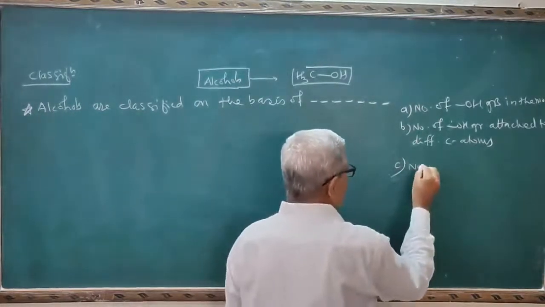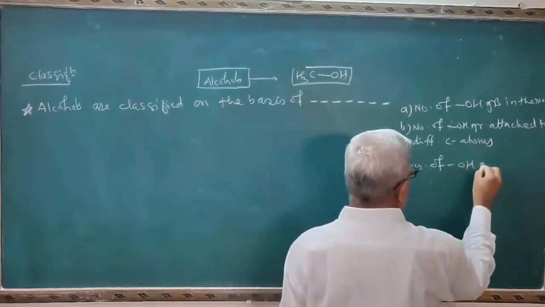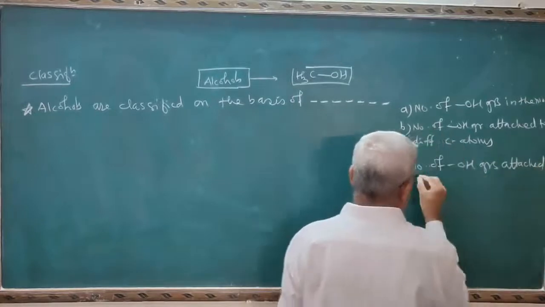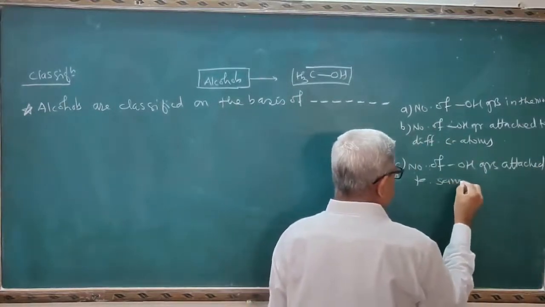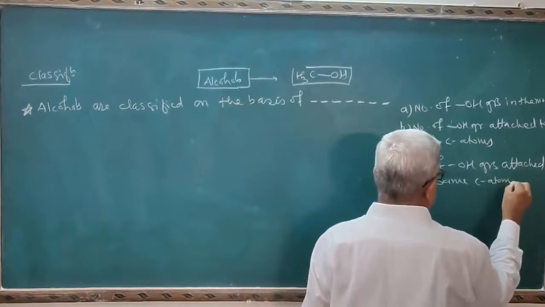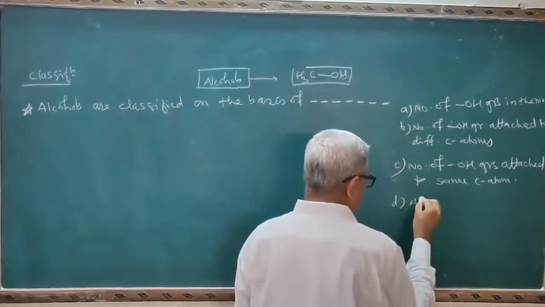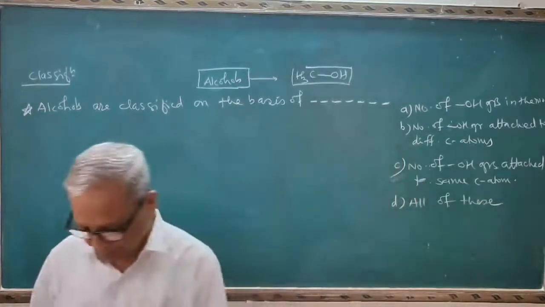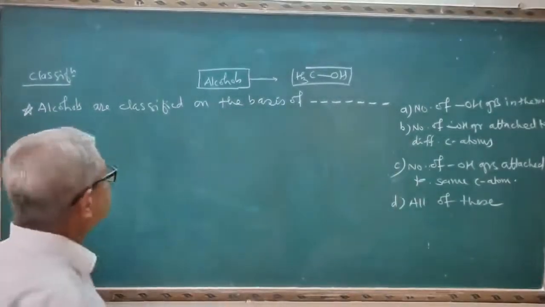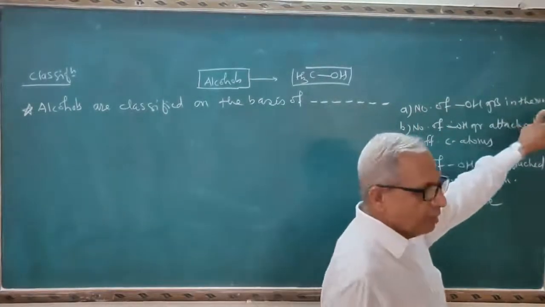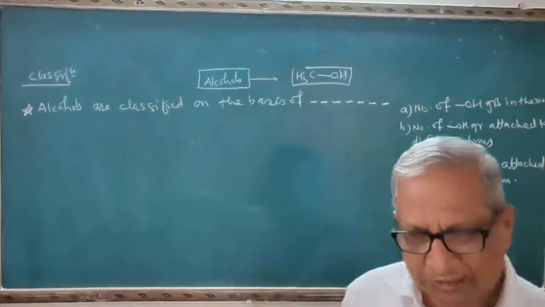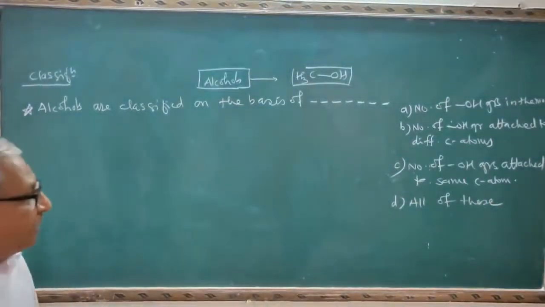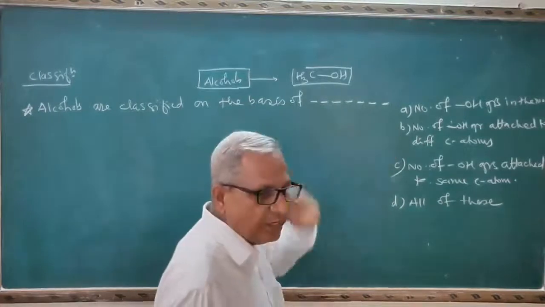Third, number of OH groups attached to the same carbon atom. Last, all of these? This is the very important question here. So the first option is number of OH groups in the molecule, like monohydric alcohols, dihydric alcohols, trihydric alcohols, polyhydric alcohols. But here the B and C points are very, very important.